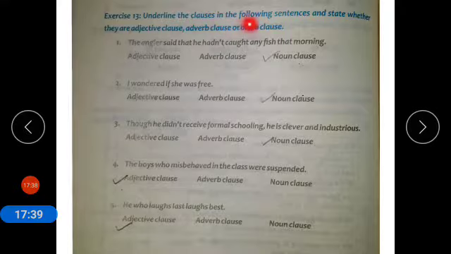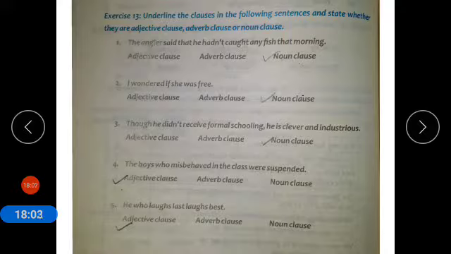Underline the clauses in the following sentences and state whether they are adjective clause, adverb clause, or noun clause. The first one is: the angler said that he had not caught any fish that morning. So it is a noun clause.